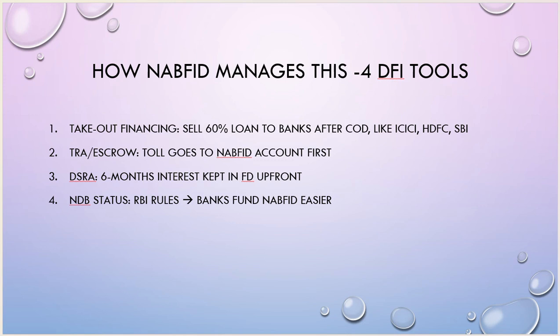Then National Development Bank status: as per RBI rules, banks have to maintain liquidity coverage of 100%. But if they fund a National Development Bank, they need to maintain only 60%. That's the leverage given by NaFed.